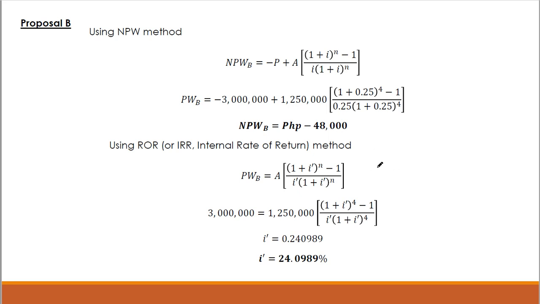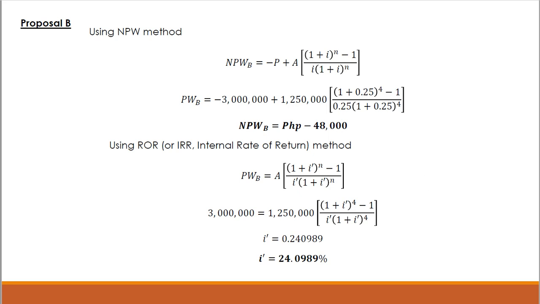Okay, using IRR method, okay, same procedure sa proposal A kanina. Equate lang natin yung principal and then the present worth of the annual revenues natin. Compute for I prime, the internal rate of return, and compare it with the company's MARR. So in this case, we have an internal rate of return that is 24.1%, less than the MARR of the company. So obviously proposal B is not desirable, no. So lugi tayo diyan. Or relative of course na to the MARR set by the company. Okay.